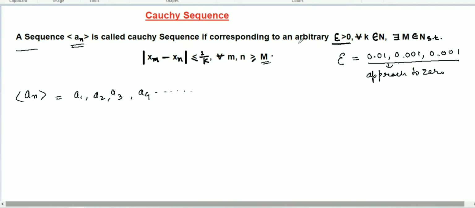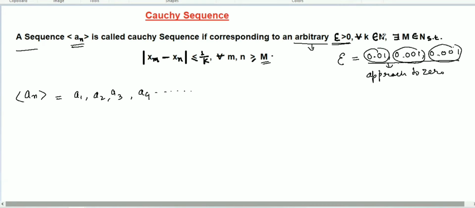So what does arbitrary mean? Arbitrary means this can vary or change. Epsilon can be this number, epsilon can be this, or epsilon can be this.